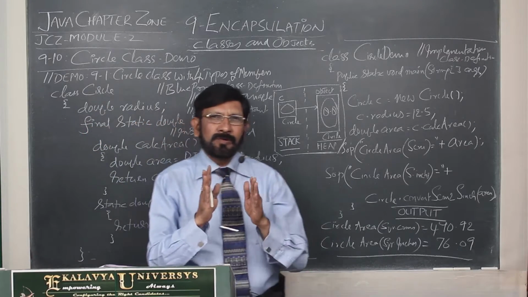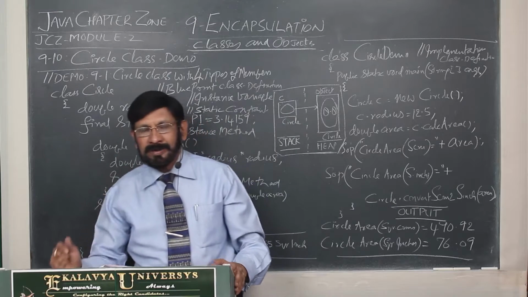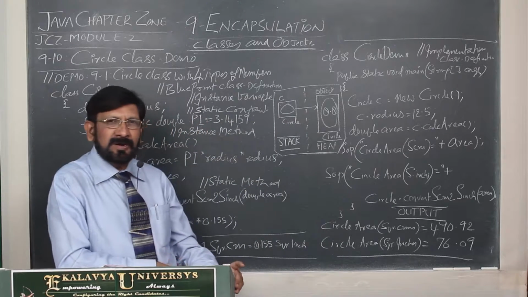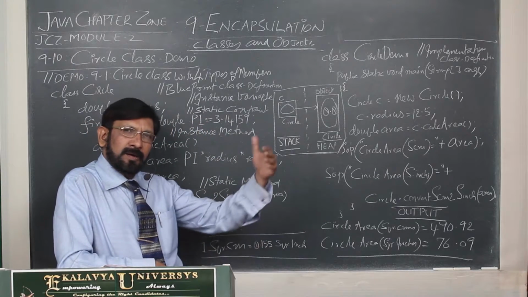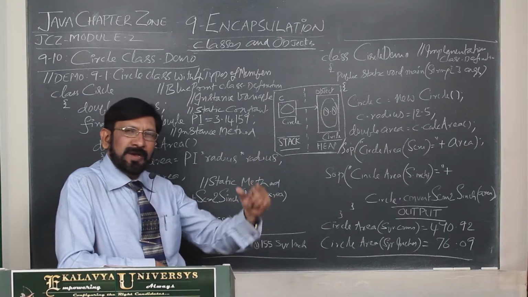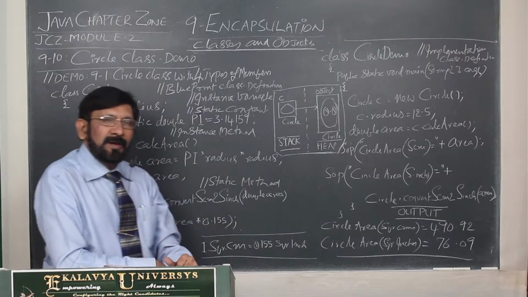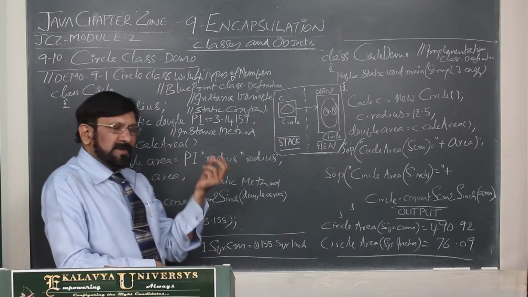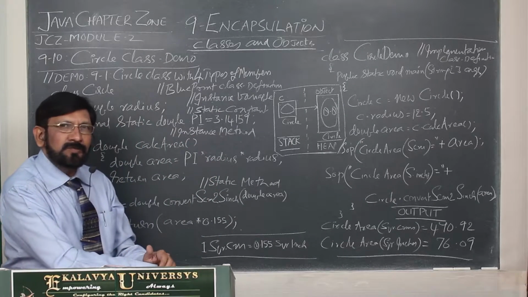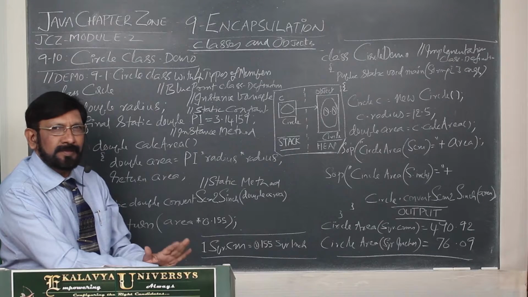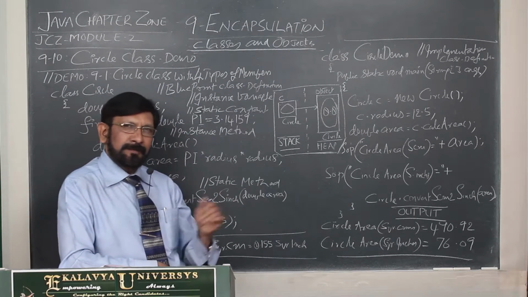Actually, we can define it as a global variable, but Java does not allow defining any global variable, unlike in C. Then one static final variable we have to define for that. Okay, this is the idea.